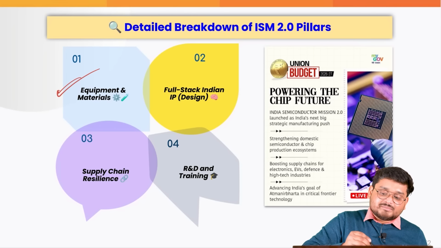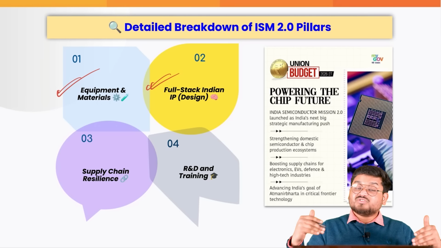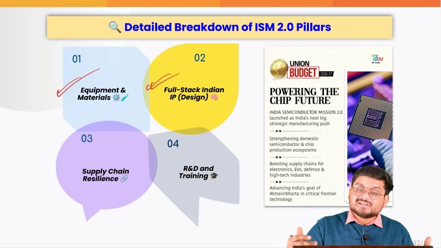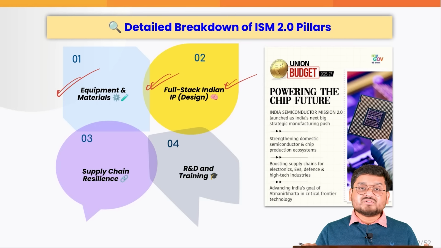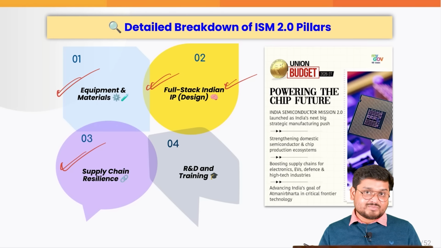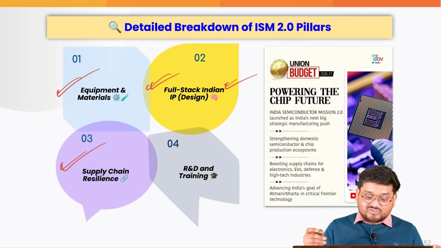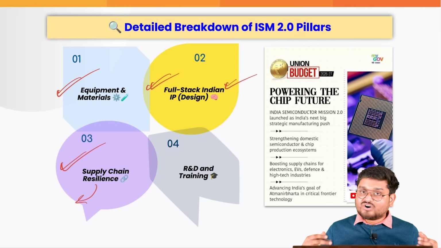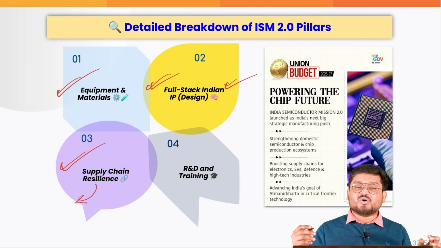Starting from equipment and materials, full stack design, that means the entire design using complicated software, using simulations, funds, everything will come from India. Everything will come from our own motherland. Also, supply chain resilience by negotiating with partners, by bringing in investors, by actually looking into the supply chain of the raw materials and negotiating a deal with them. So these are all the things.